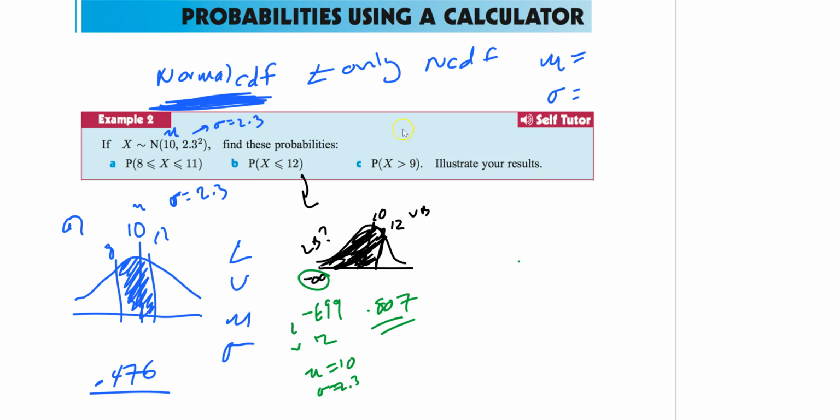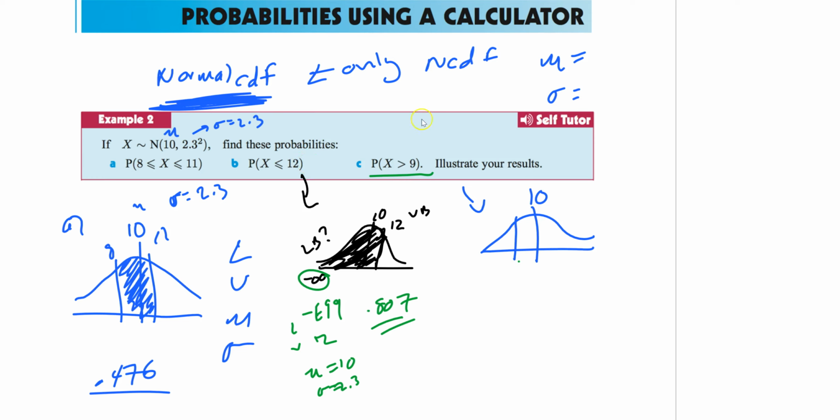Next, this one right here. See, the exact same idea, right? Probably x greater than 9. Well, let's switch. So let's first just draw it. That's a horrible drawing. Sorry. There's 10. That's our average, right? Now we're going greater than 9. So here's 9. Now notice how this one's greater than and that one's less than.